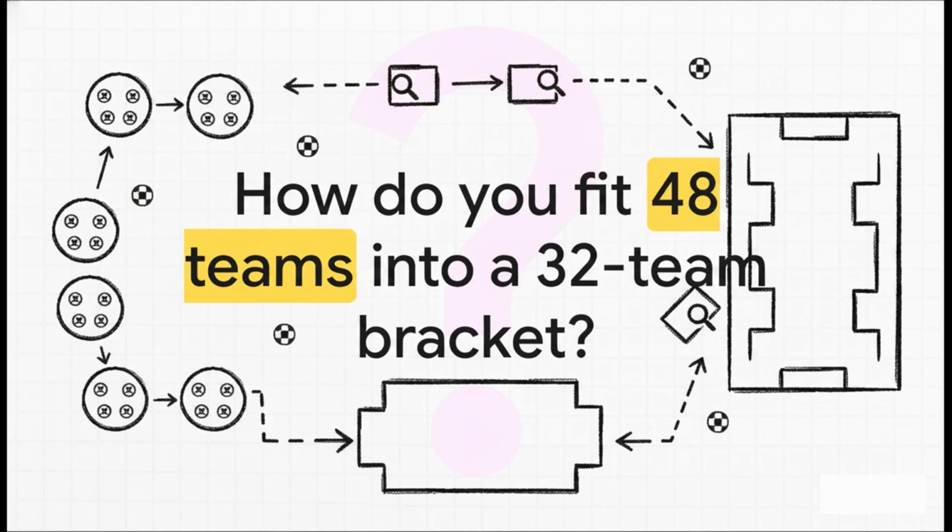Squeezing 12 groups of 4 into a single elimination bracket forces a pretty huge compromise. We have 12 group winners and 12 runners-up, right? That makes 24 teams. But to get to 32, the system has to select the 8 best third-place teams, and it does this using a highly complicated global ranking across all the different groups.